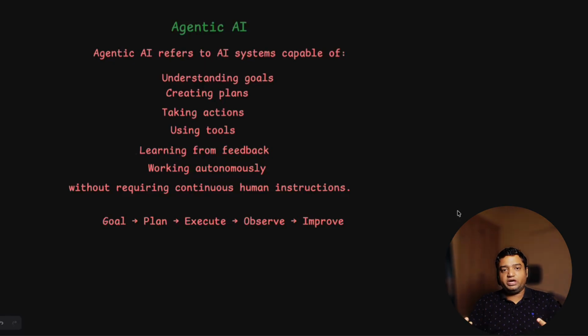Human in the loop is required whenever you are working on an agentic AI application in any production system or with any client. Obviously, you will not want the agentic AI to do everything automatically. It has the capability to do that, but you will not allow it to, the reason being that it can make mistakes.